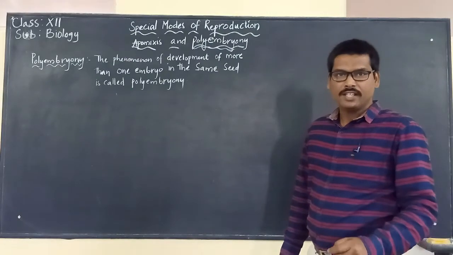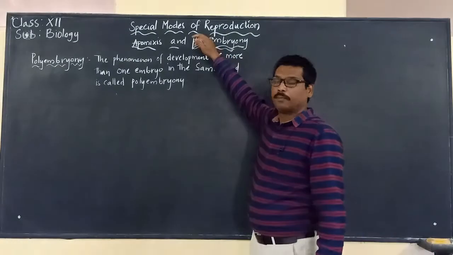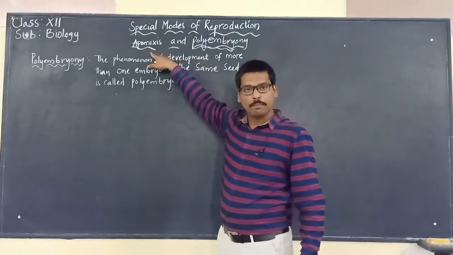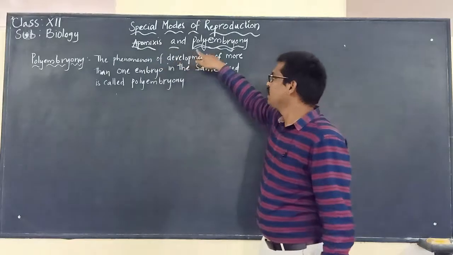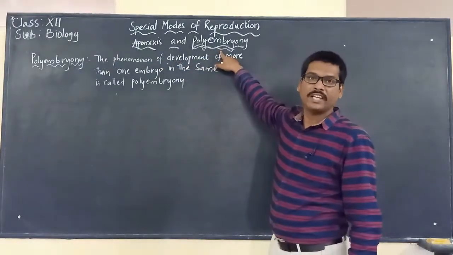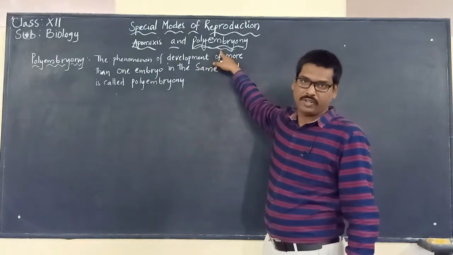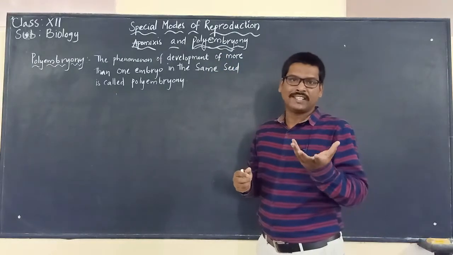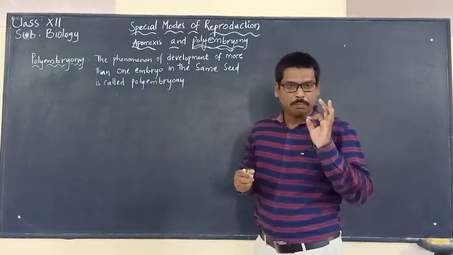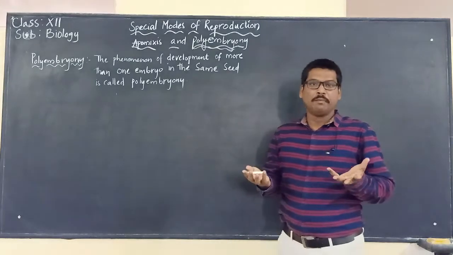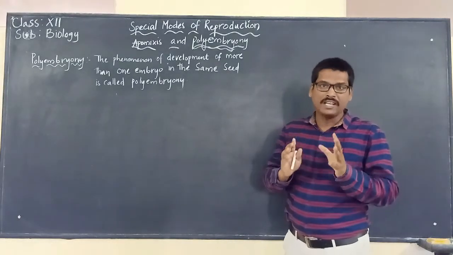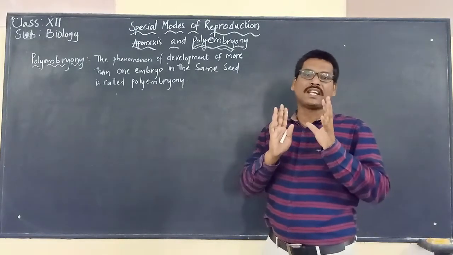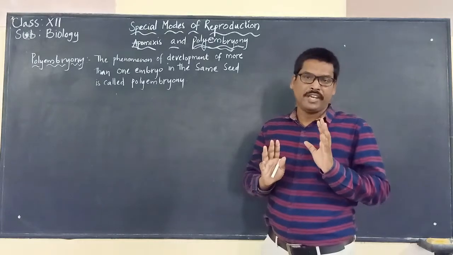Hi everybody, in this video we are going to discuss the special modes of reproduction. In the previous video we studied apomixis, and today we are going to discuss polyembryony. You have some idea about the embryo, and you know the term poly. So poly means what? Many embryos. So here we are going to talk about many embryos that are formed in the seed.